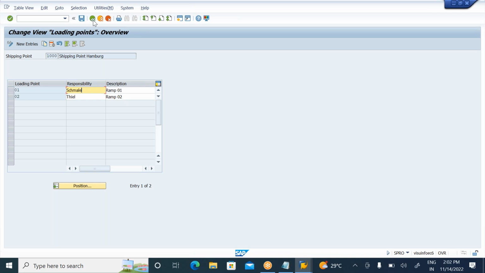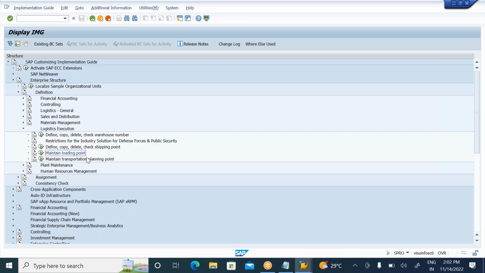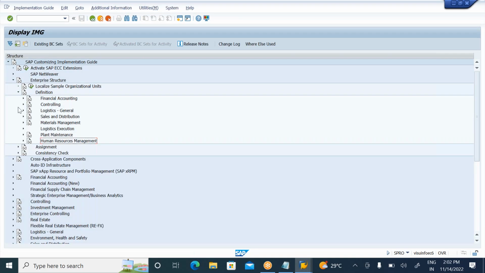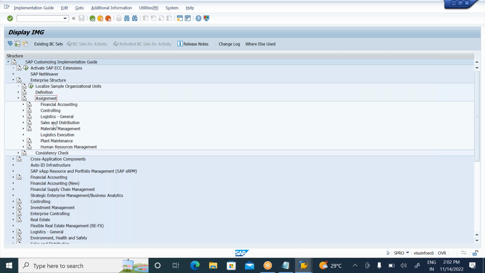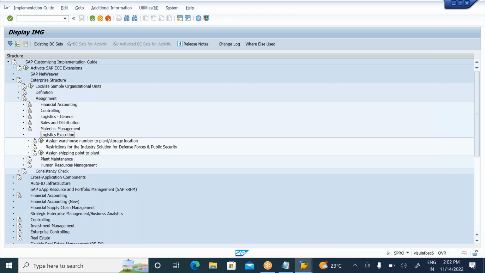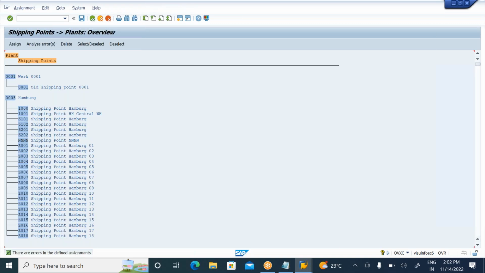In the definition part, if you define the shipping point, then to complete the third config step, I need to go to the assignment part. In the assignment part, I must assign my shipping point to the supplying plant. The plant contains one shipping point or multiple shipping points.